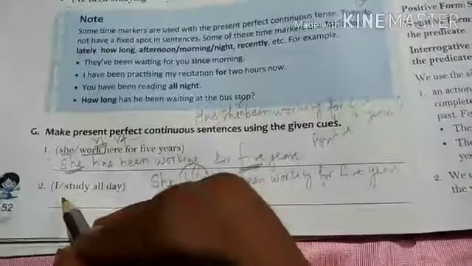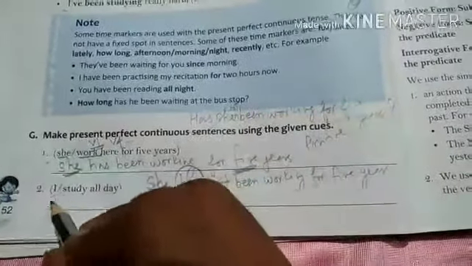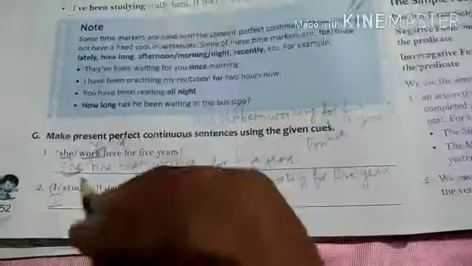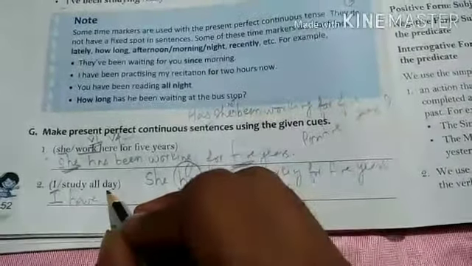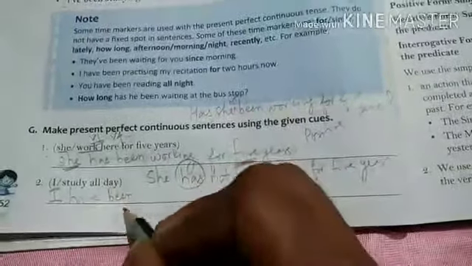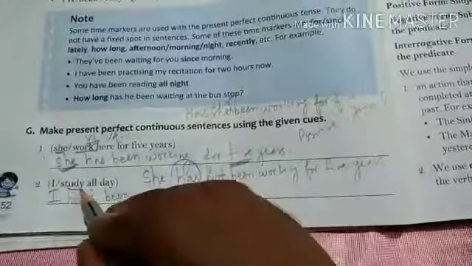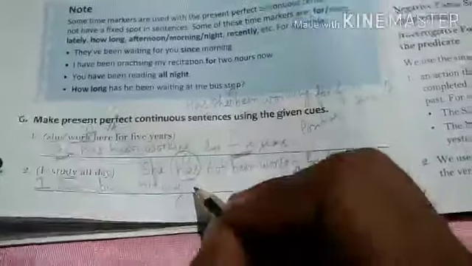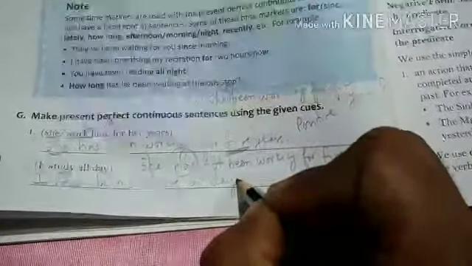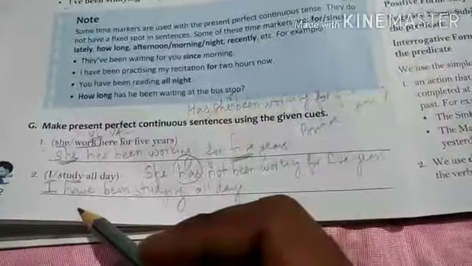I study all day. See, subject I. After subject I, you and we, we use plural verb. So in place of has or have, we have to use have. I have now. After that, been, V3 form of the verb be, and then main verb. Study is here, so we have to use V4 form of the main verb, that is, I have been studying all day. That means मैं पूरा दिन पढ़ ही रहा हूँ. So maybe in the morning my work started, and at present also I am continued with my action of studying.